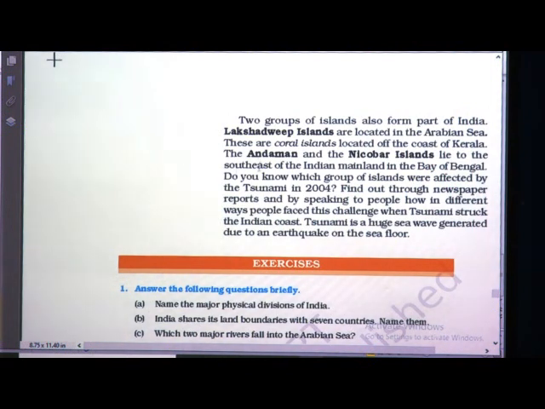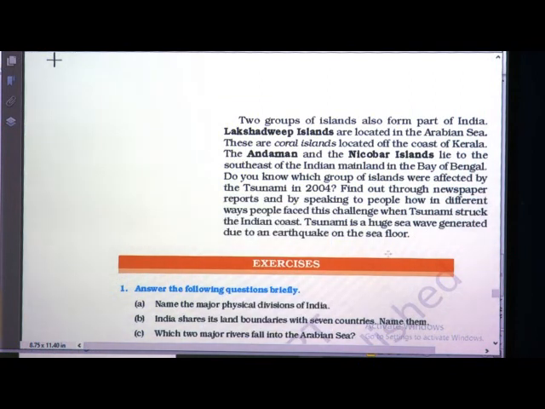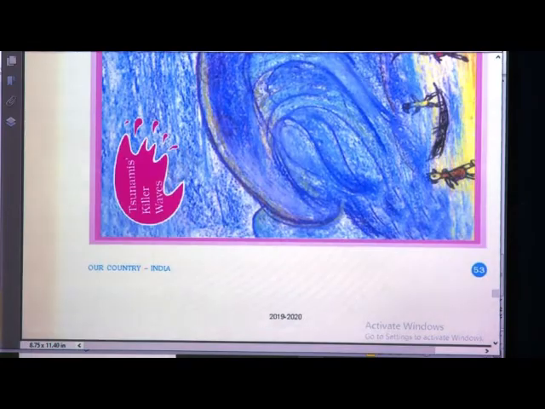Two groups of islands also form a part of India. Again, there are important islands that form part of our country, that is Lakshadweep Island and Andaman and Nicobar Island. Lakshadweep Island is located in the Arabian Sea, children.